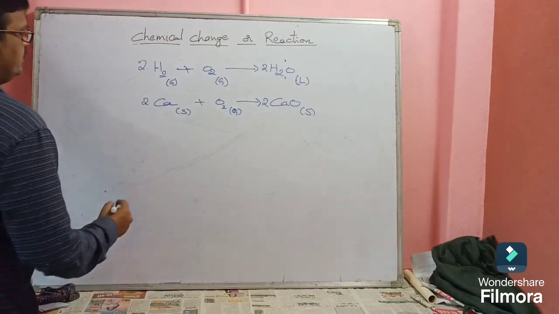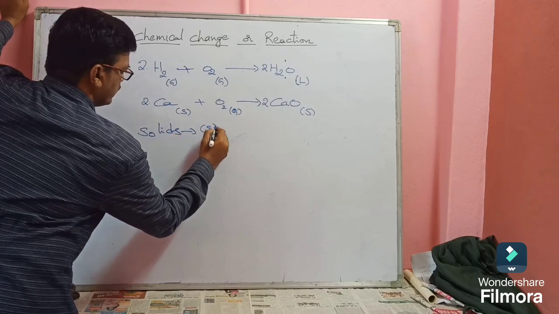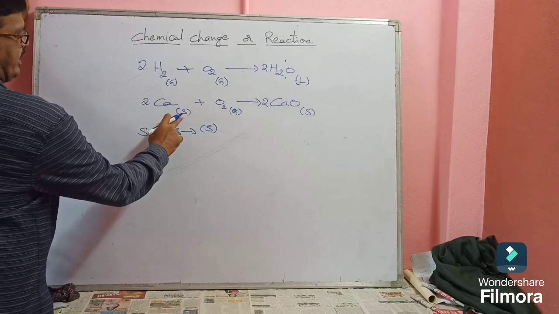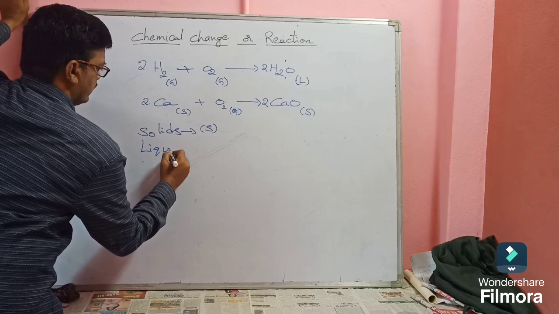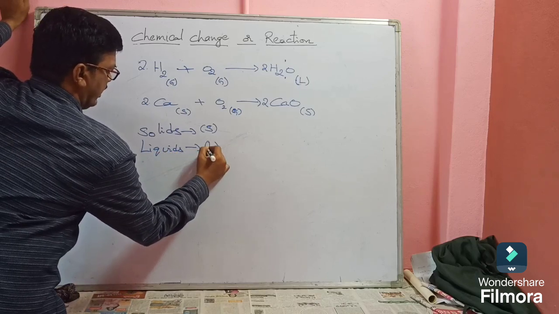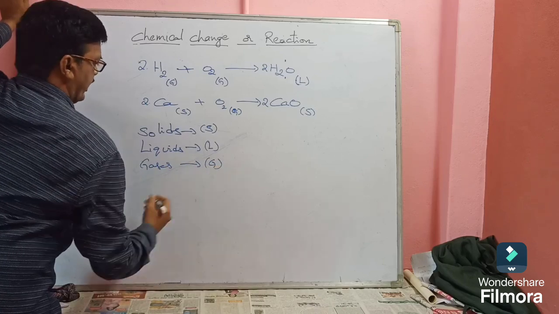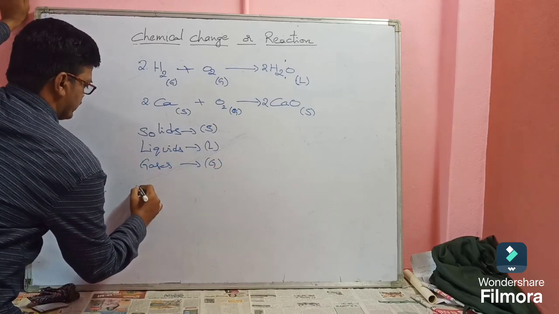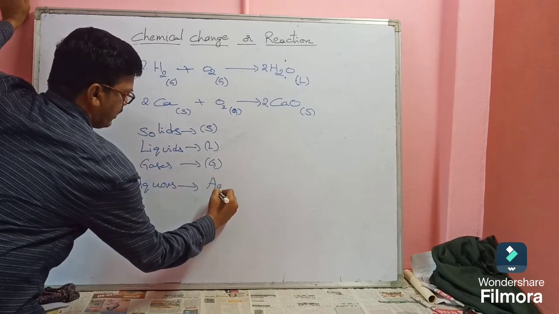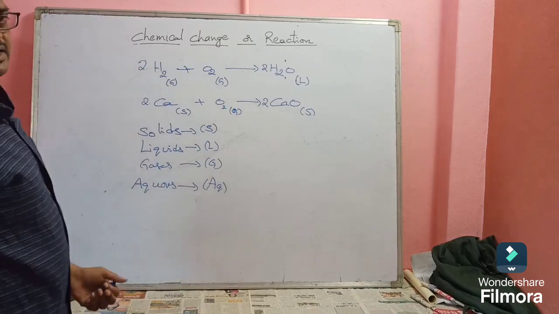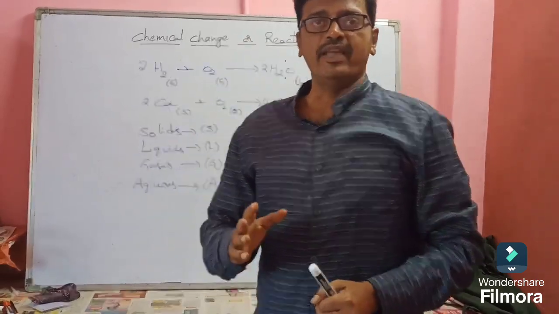Okay, see. As a suffix we will write like this: solids S, liquids L, gases G, and some solutions are there. For example, aqueous, AQ. Aqueous means AQ. What is aqua? Aqua means water.